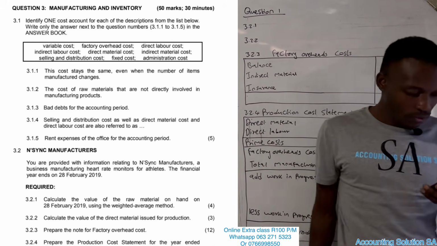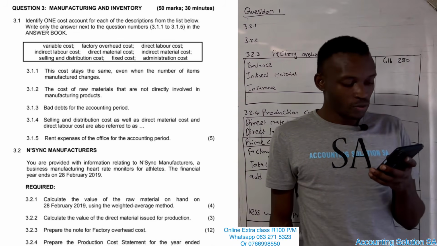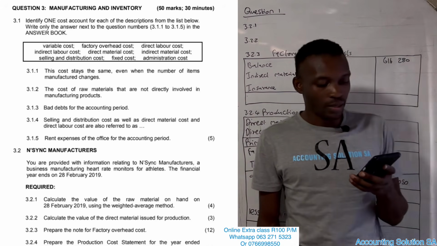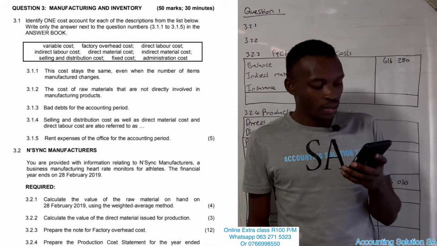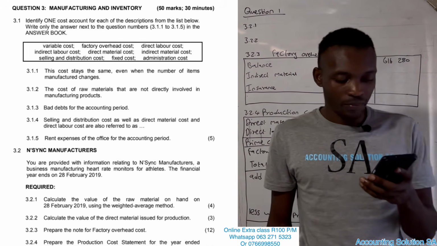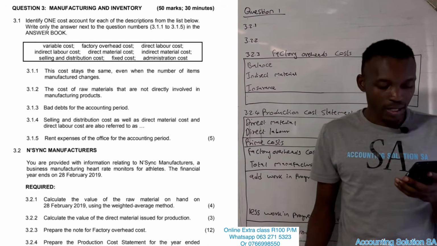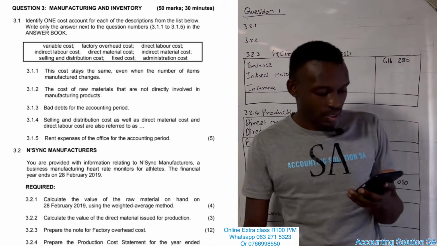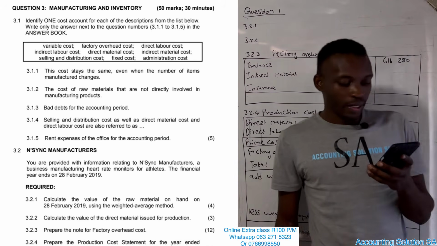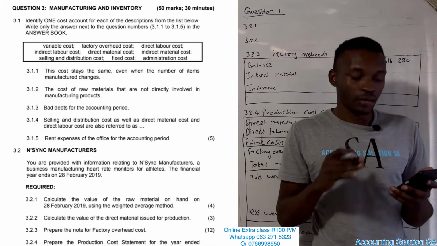Then now to the main question. NYCN Manufacturer: you are provided with information related to NSC Manufacturers, a business that manufactures heart rate monitors for athletes. The financial year end is 28 February 2019. Required number one, we have to prepare a calculation related to inventory valuation.